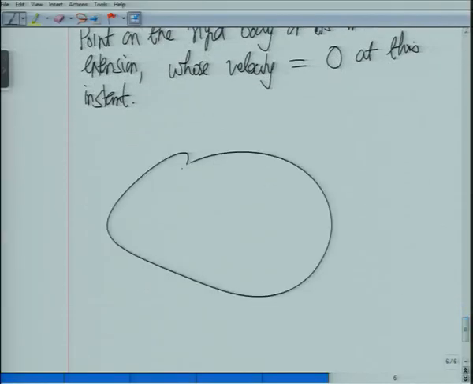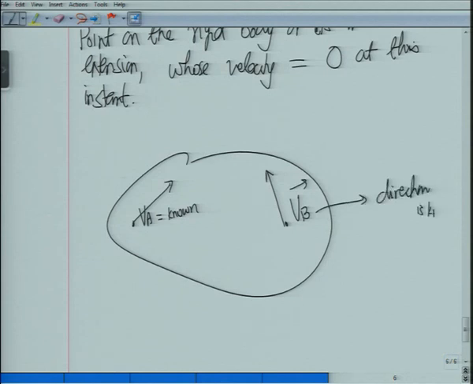And for this, suppose I have a body and I know the velocity Va, and there is another point whose velocity Vb is also known, or whose direction is known. Maybe Va is known and for Vb the direction is known. In fact, if we know the two directions, then we can locate the instantaneous center, but unless we know one of the Va, we will not be able to get omega.